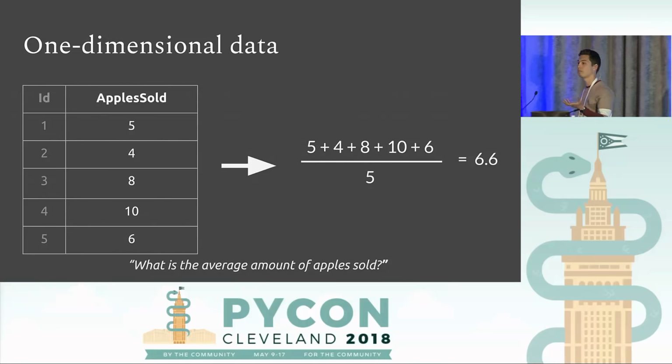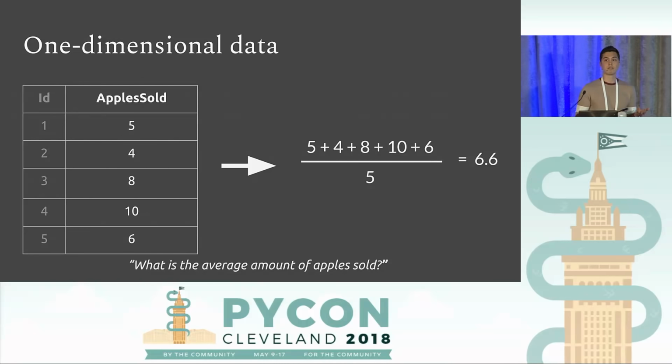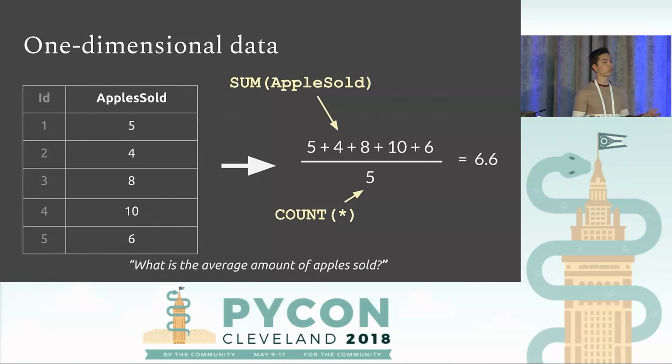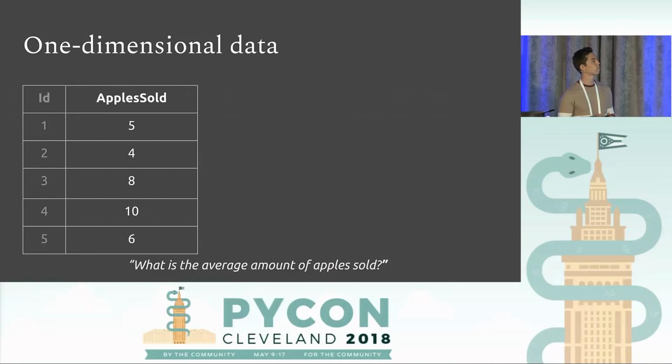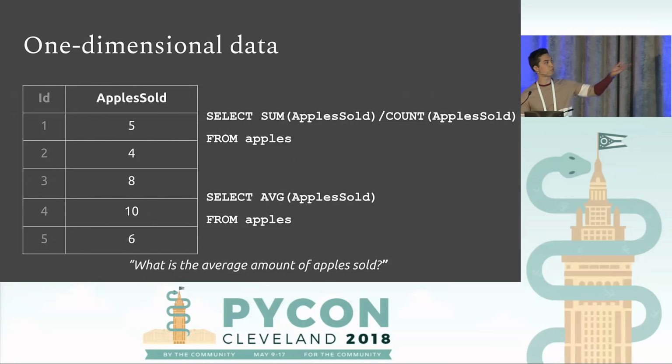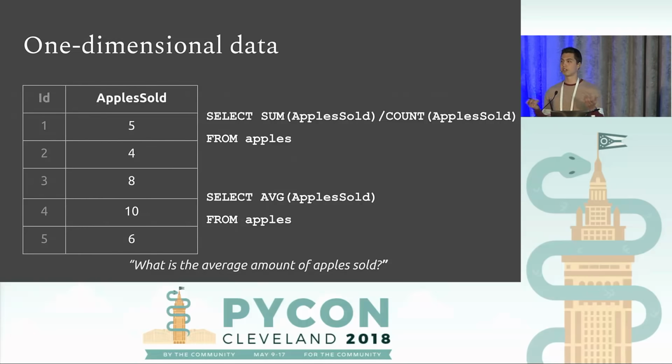So we take the sum of all the numbers, that's our numerator. We divide by the count, that's 5 observations. So we get 6.6. This maps onto SQL pretty cleanly, sum over the count. Again, pretty clean here. And we could also use the average as a convenience function, does the same thing.